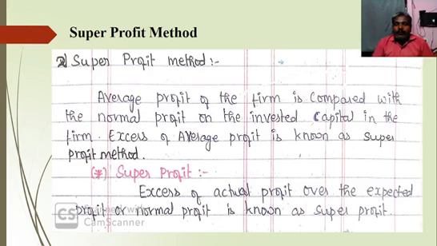So the average profit of the firm is compared with the normal profit on the invested capital in the firm. Excess of average profit is known as super profit. That is called the super profit method also. What is super profit? Excess of actual profit over the expected profit or normal profit is known as super profit.